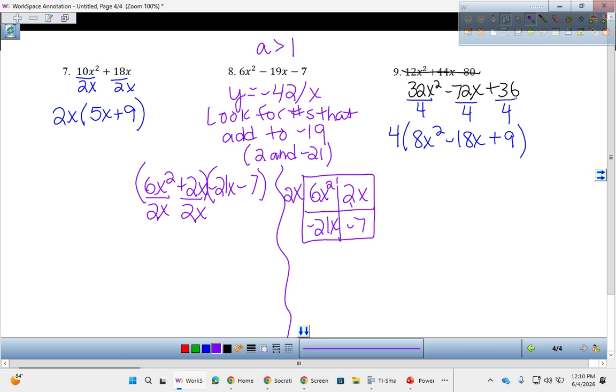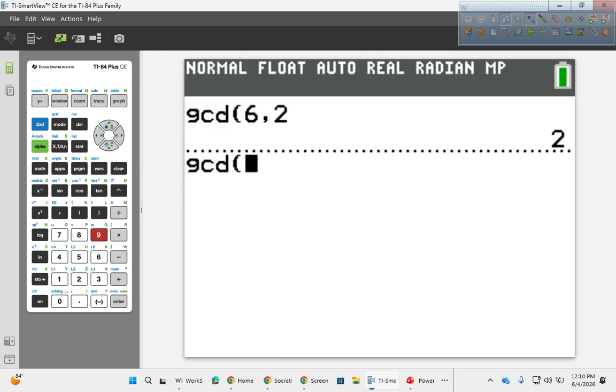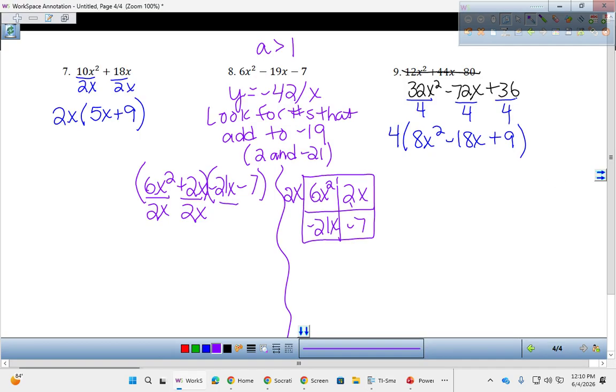Right, now I'm going to do the GCF between negative 21 and 7. Math, arrow to the right, 9. I can't use the negatives though, so I'm just doing 21 and 7, right? So that GCF is 7, but because the first number's negative, the GCF is negative. It's the same thing here. This doesn't have an x, so the GCF doesn't have an x. This doesn't have an x, so the GCF doesn't have an x. Same process.